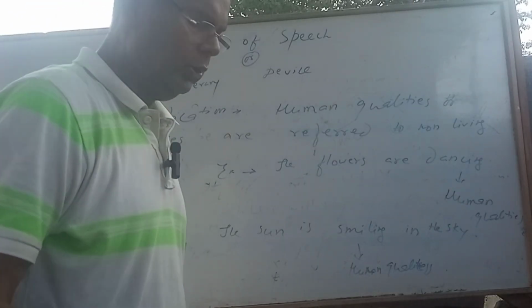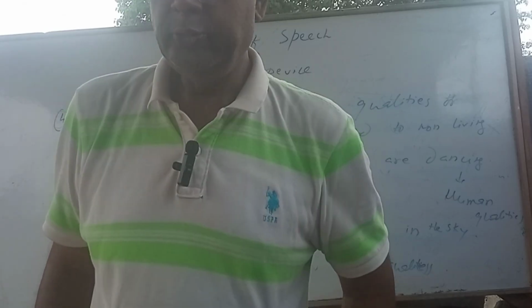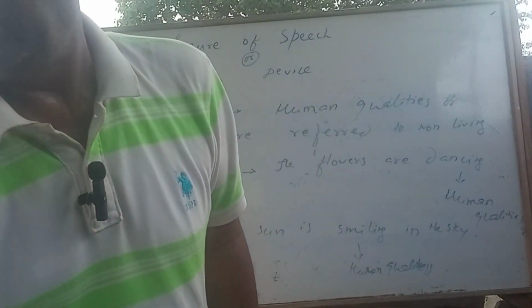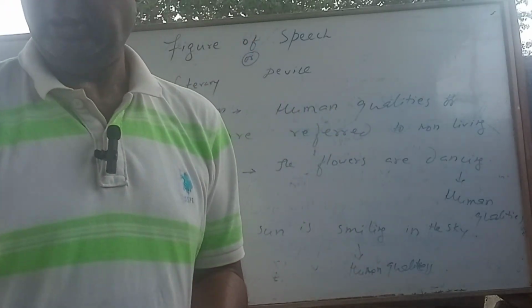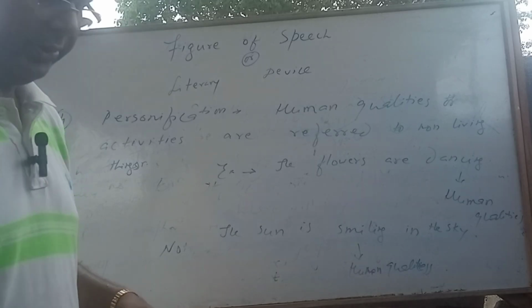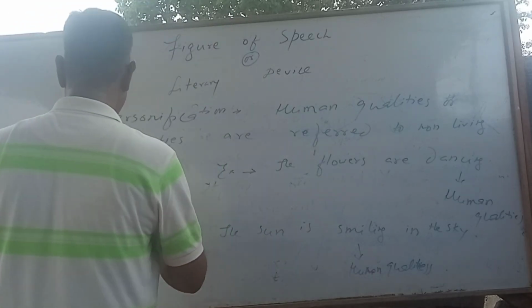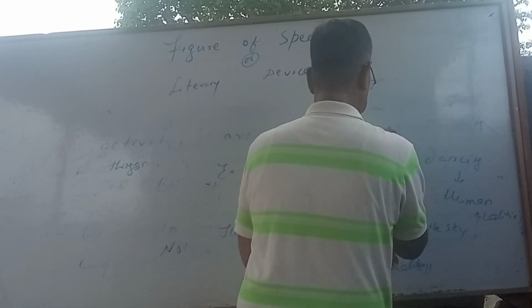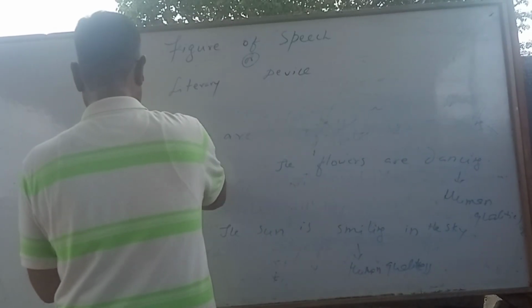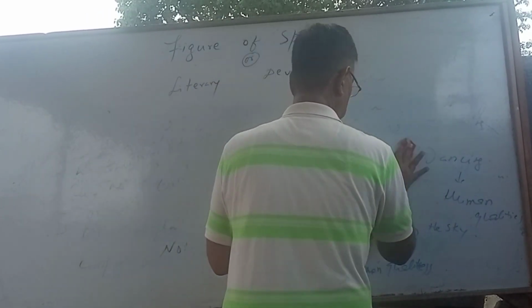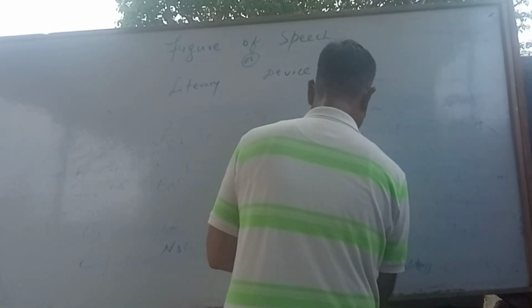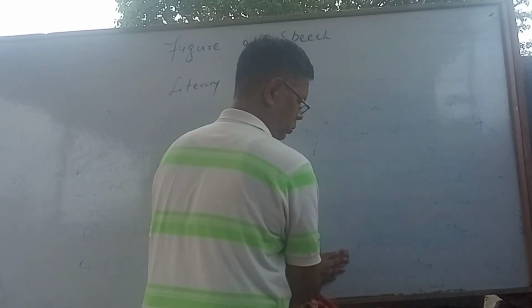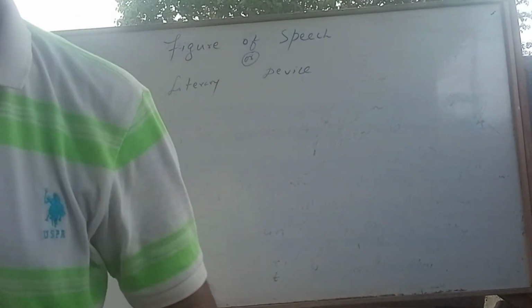Okay. So now I'm just going to tell you about oxymoron. Oxymoron means it has two opposite words come side by side. Look here.